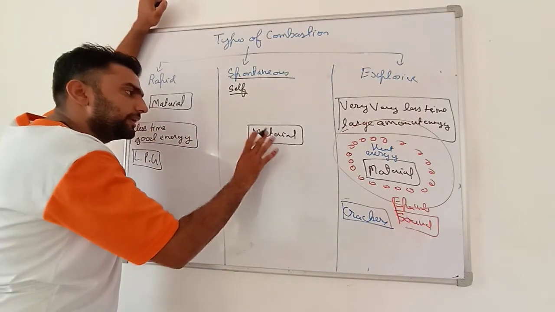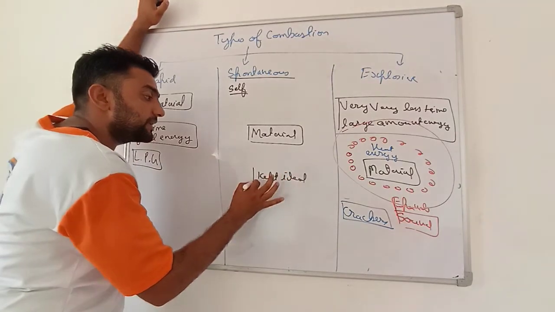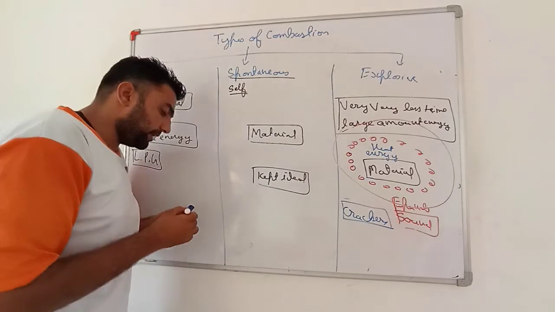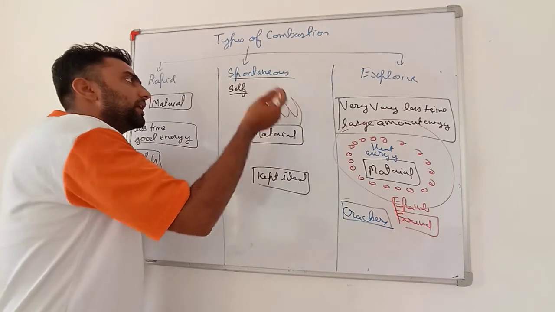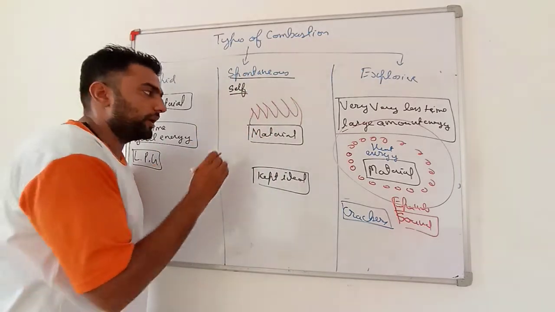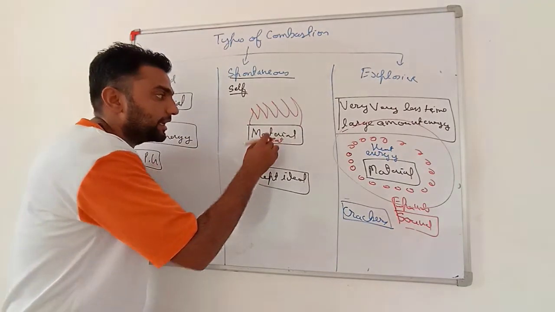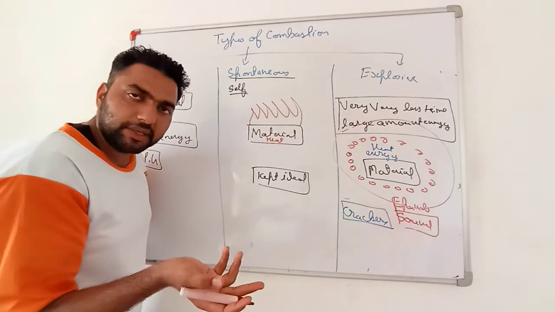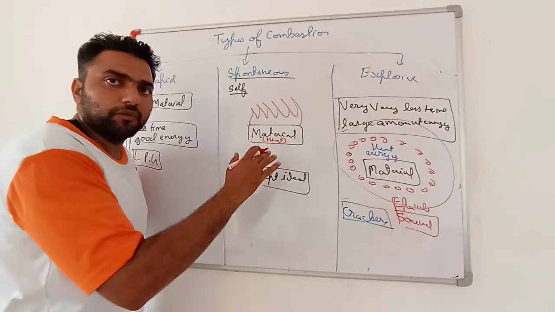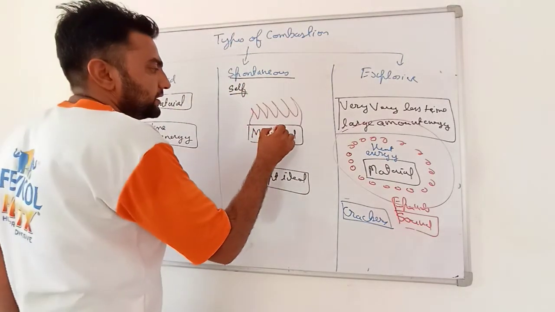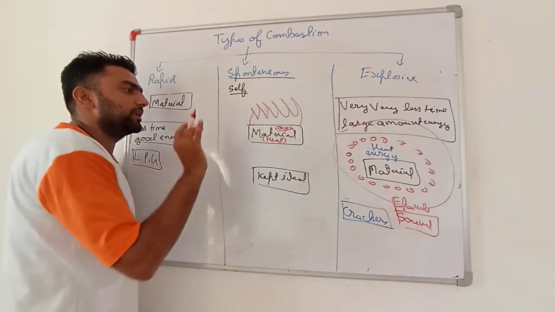But many materials kept idle start burning by themselves, such materials are known to be doing spontaneous combustion. Why? Because the ignition temperature is produced by that material itself. Either that material has very low ignition temperature, or that material produces ignition itself, or oxidizes itself, means reacts with oxygen by itself and goes through the combustion.